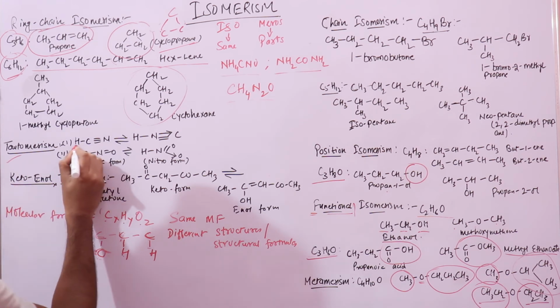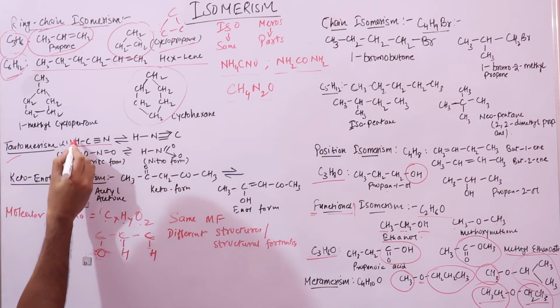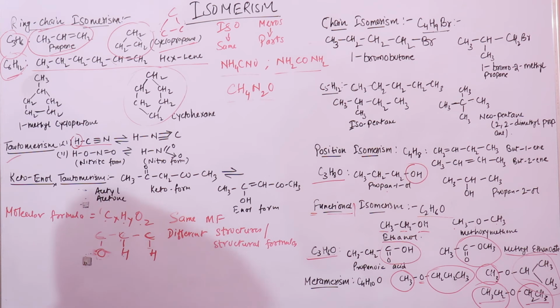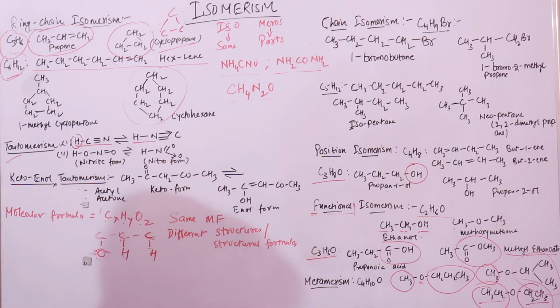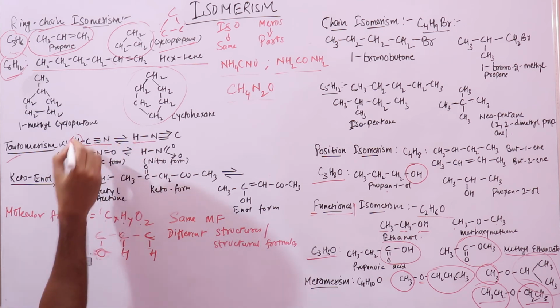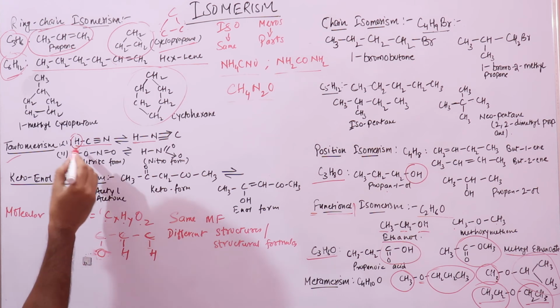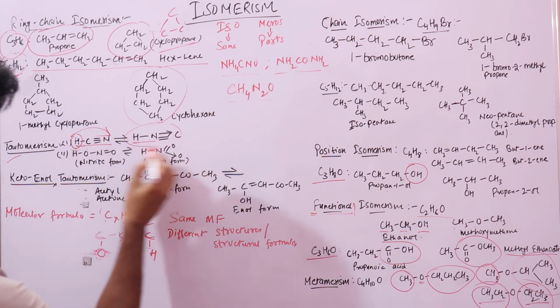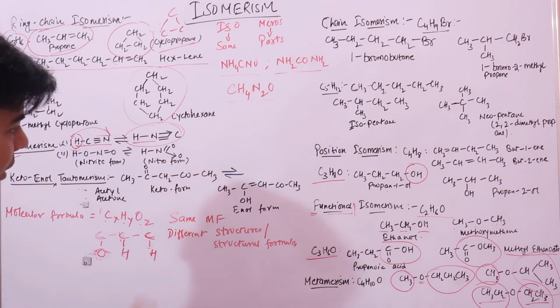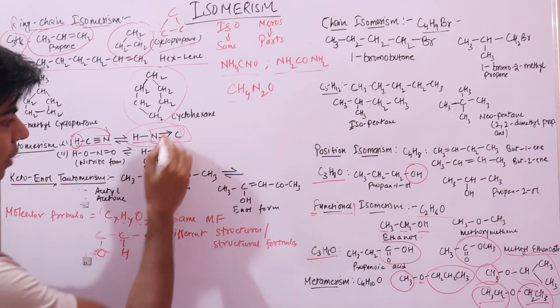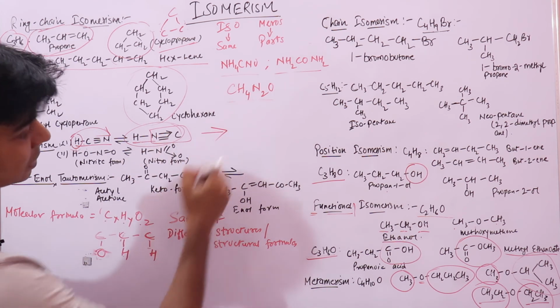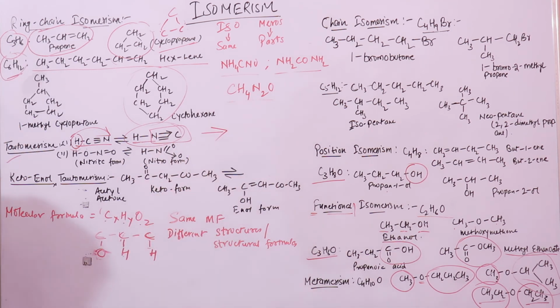So here you can see this is HCN, and here the hydrogen atom is connected to the carbon atom. Here this hydrogen atom is now connected to the nitrogen atom, right? So these two tautomers are in dynamic equilibrium with one another due to this mobile hydrogen atom. This hydrogen atom has moved to nitrogen, and it makes altogether a different compound, wherein between nitrogen and carbon we have a double bond and one coordinate bond. This arrow represents a coordinate bond. We have done this in coordinate bonding.